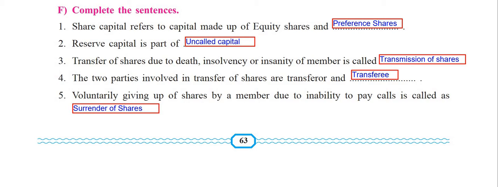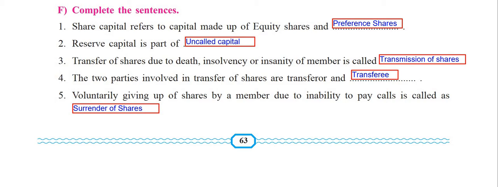Complete the sentences. The first one: share capital refers to capital made up of equity shares and preference shares. Remember, when we started with the classification of share capital, we saw that equity share capital is taken more compared to preference shares, but share capital is a combination of both. Reserve capital is a part of uncalled capital. Even under classifications it comes, because reserve capital is what the company keeps with itself, which is uncalled, and is taken during the winding up of the company.